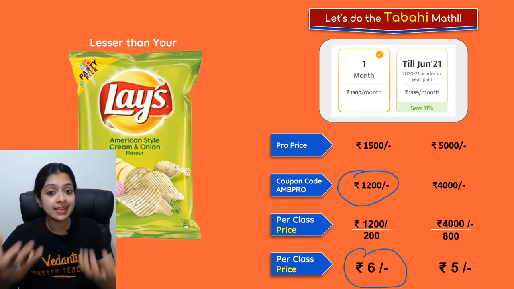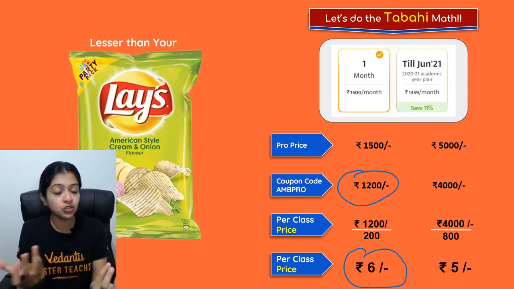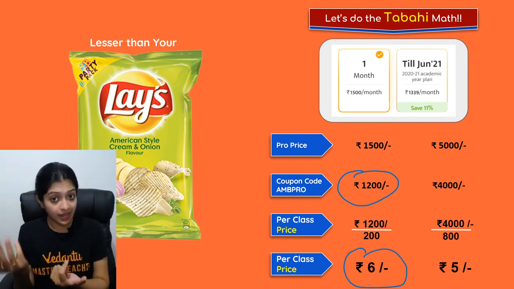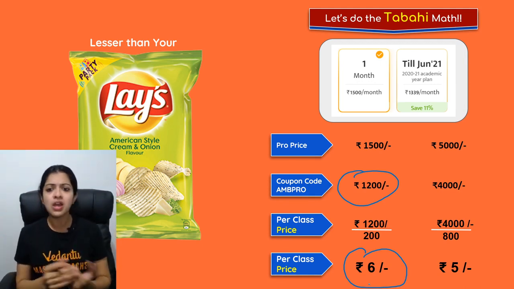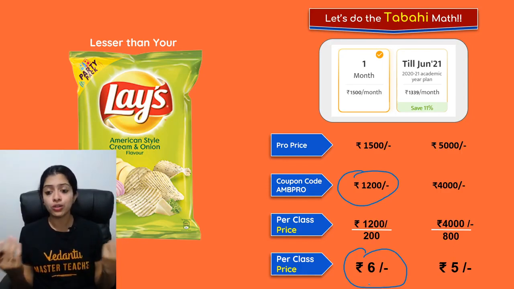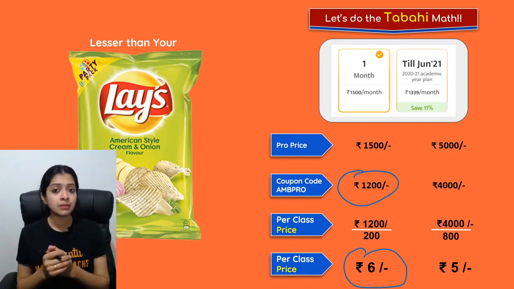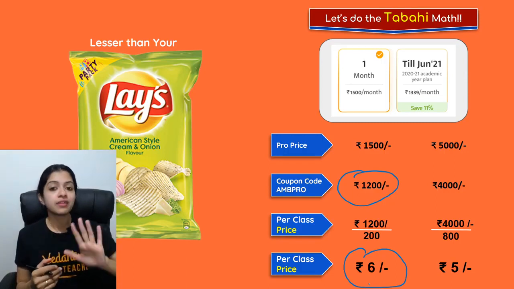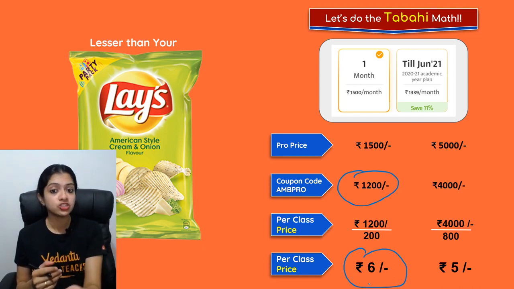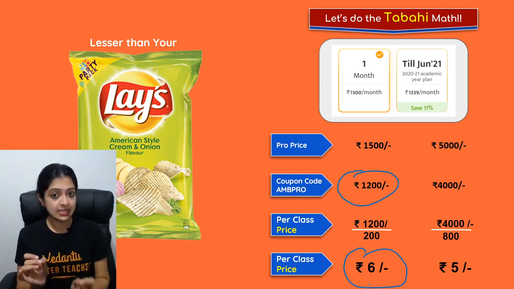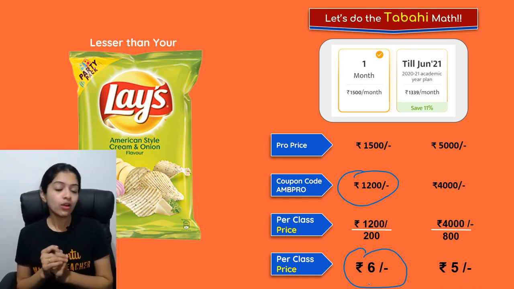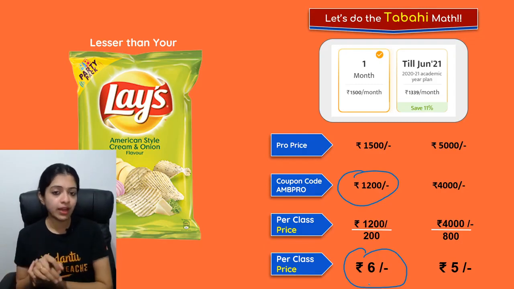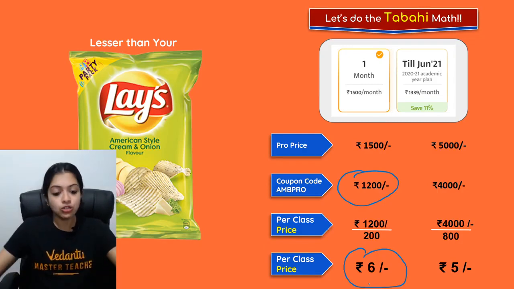You get personalized personal interaction. You can interact with your teachers. Your class teachers will also be there to solve all your doubts. You get the assignments. You get all the handwritten notes. The replay is going to be available to you. Quizzes will be there. Leaderboards are going to be there. Such fun-filled sessions, and for that one full session, it's just rupees 6 per session. For the longer term subscription, it's slightly less. It's going to be 5 per session. And that's about it.